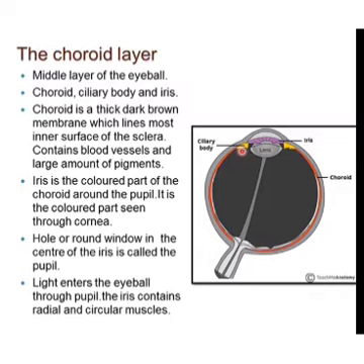Now here in these two corners we can see the ciliary body. The contraction of the muscles constricts the pupil, which regulates the amount of light entering the eyeball.